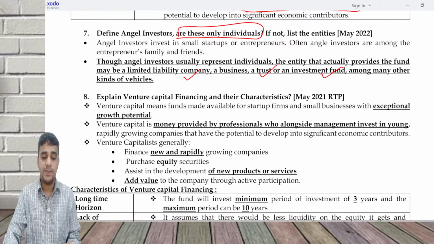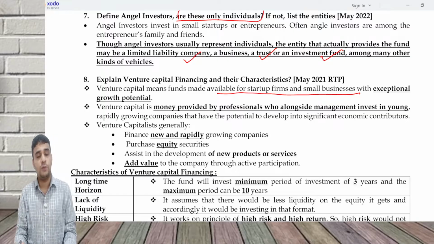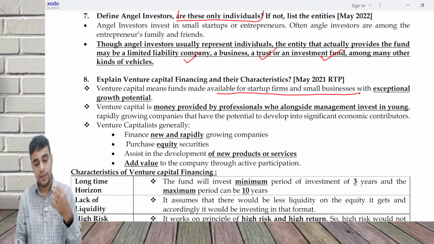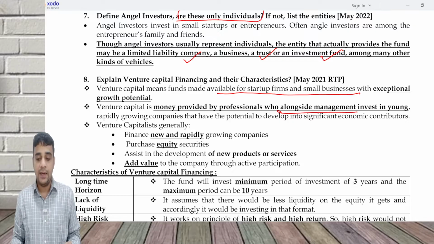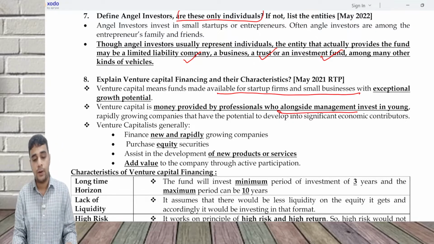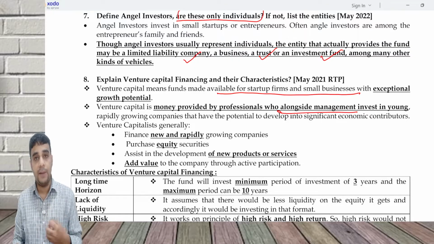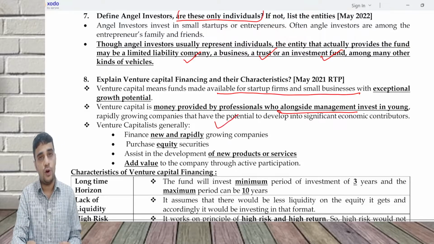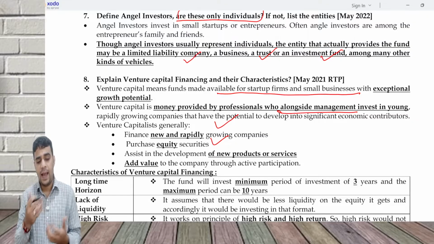Venture capital means funds made available for startups and small businesses with exceptional growth potential. Venture capital is money provided by professionals who, alongside management, invest in young, rapidly growing companies that have the potential to develop into significant economic contributors. You are trying to find companies which can grow at a very rapid rate, becoming 10x or 20x of what they are today. So they invest in these rapidly growing companies, normally through equity. They will also help the company in growing, and there will be active participation.